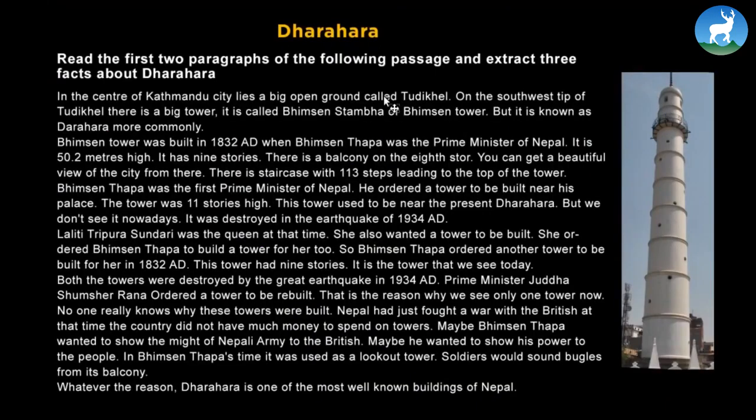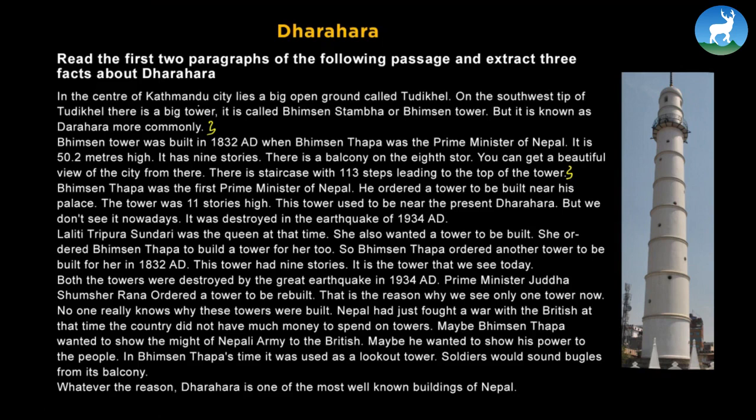So before we begin, let's first read the passage here on Dharara, alright. Now, this we'll do later. Read the first two paragraphs of the following passage and extract 3 facts about Dharara. So our task is to figure out the first two paragraphs first. This is our first paragraph, alright, and our second paragraph is here. Here we go, right? This is our second paragraph. From these two paragraphs, we're supposed to extract 3 facts about Dharara, which we'll do later.